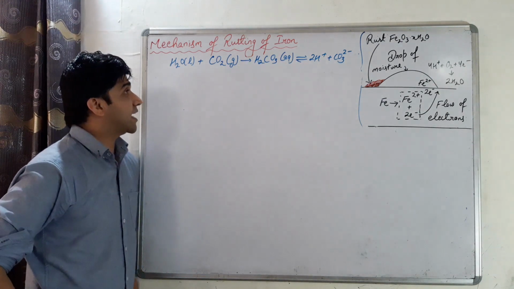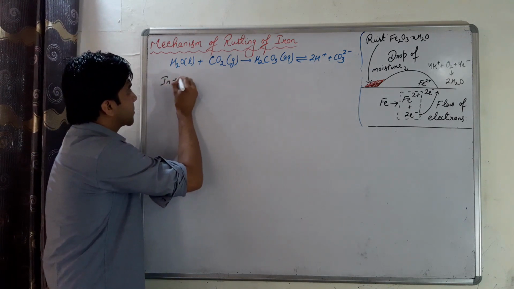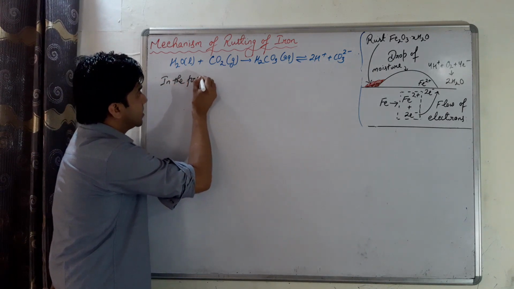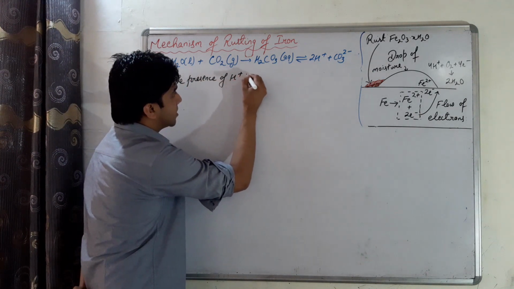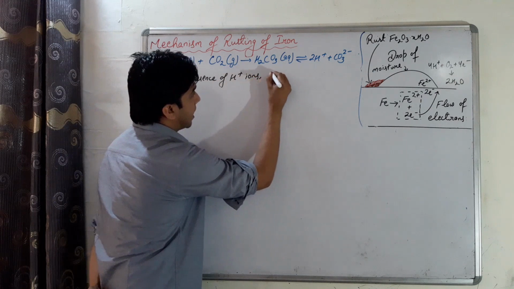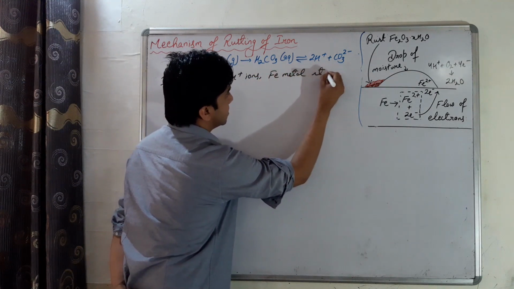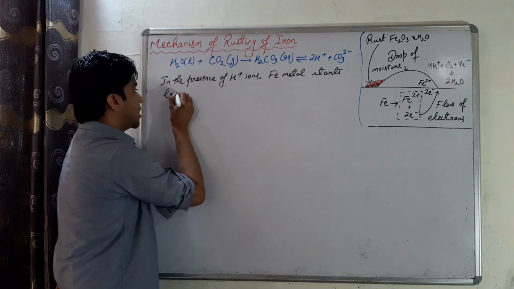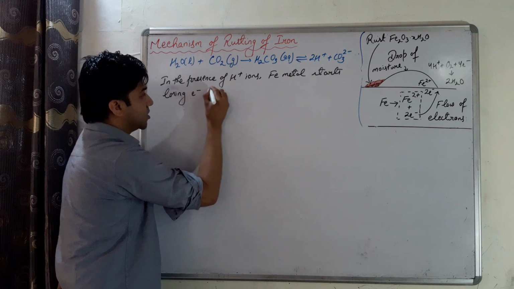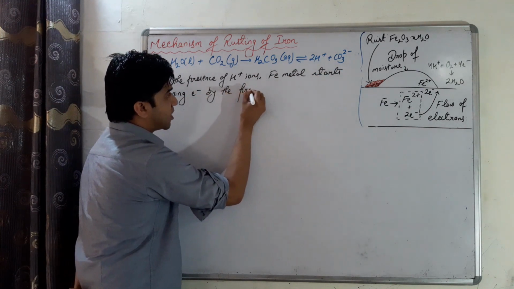So we can say that in the presence of hydrogen ions, iron metal starts losing electrons by the process, which process?